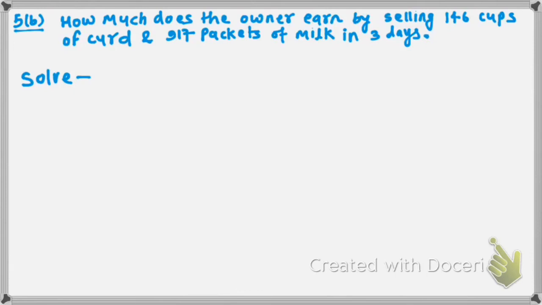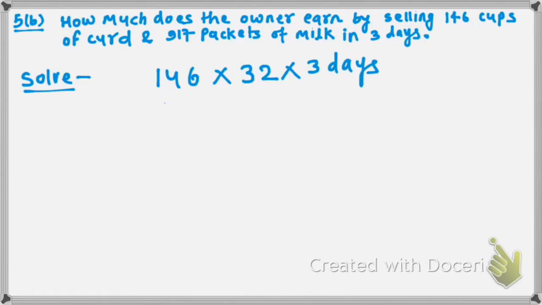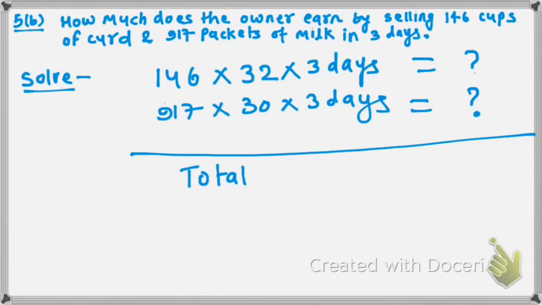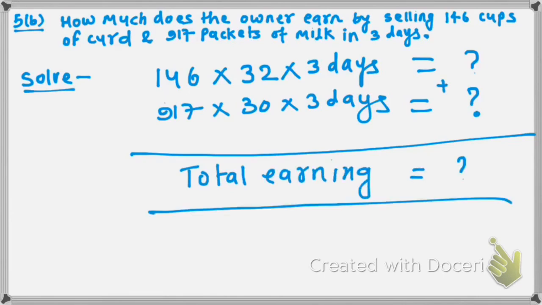So you will multiply 146 cups and the price of 1 cup, rupees 32, and for how many days he sells, 3 days. After that you will get the total answer for these two products. You have to add these two products to find the total earning.